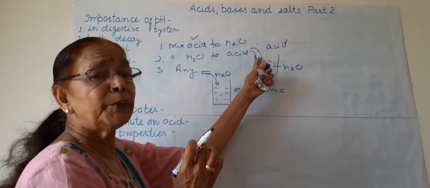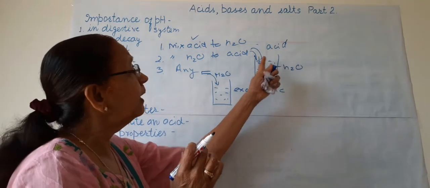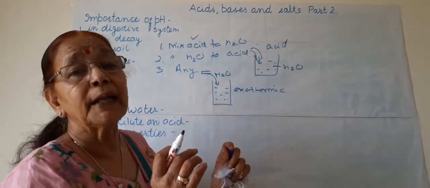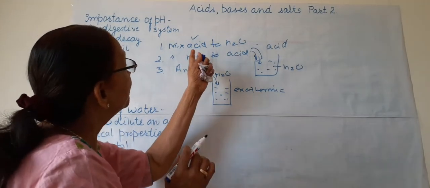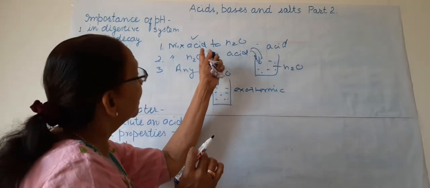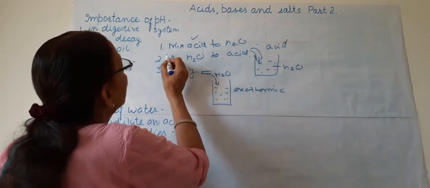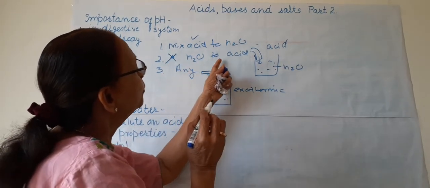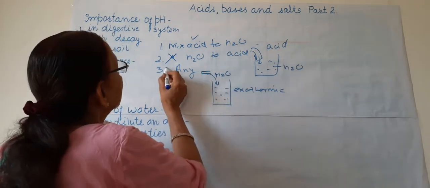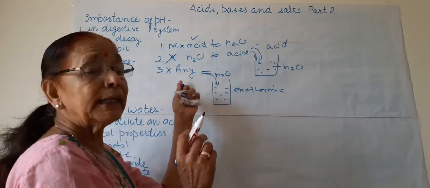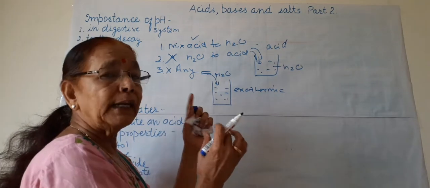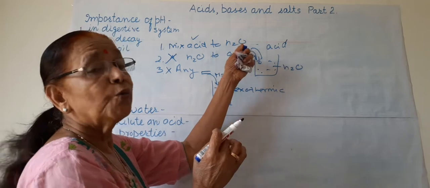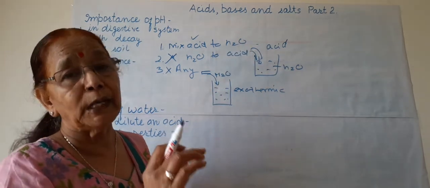So some heat will be produced by a little acid and this heat is absorbed by water, and now we get a dilute acid. So we should always mix acid to water and not water to acid. We should always mix acid to water to make it dilute.